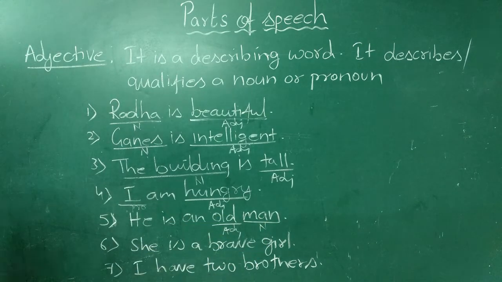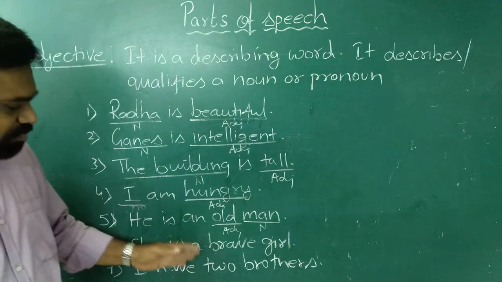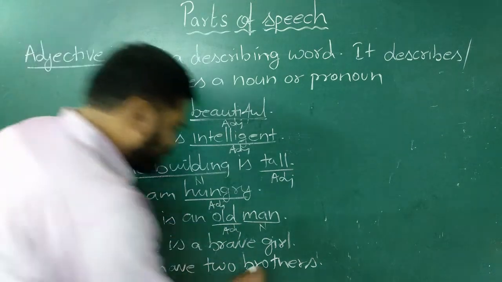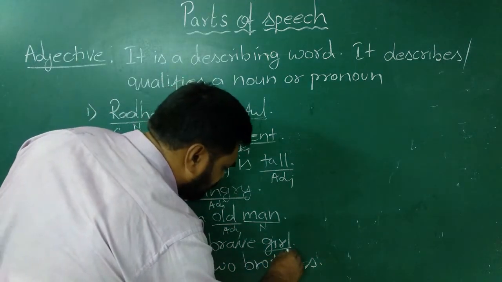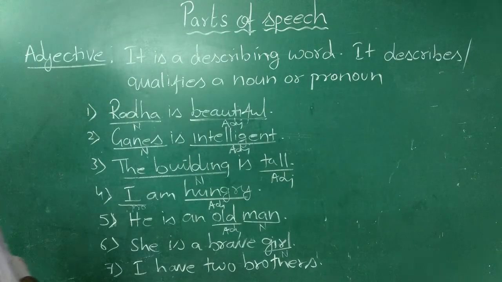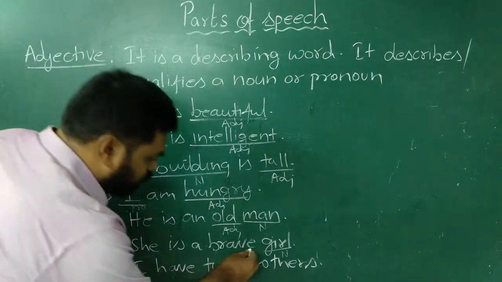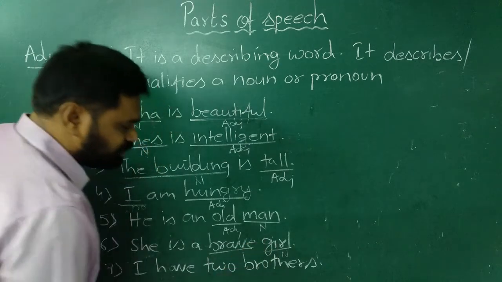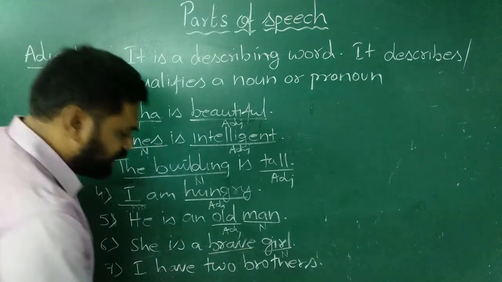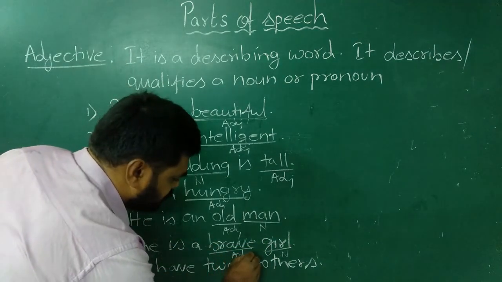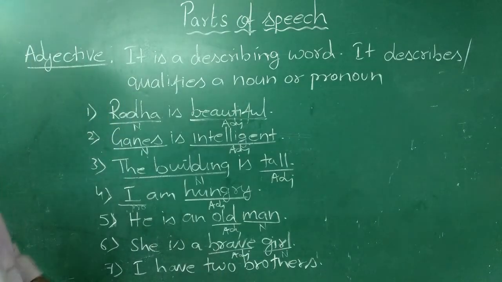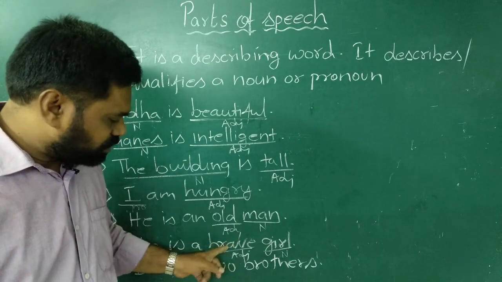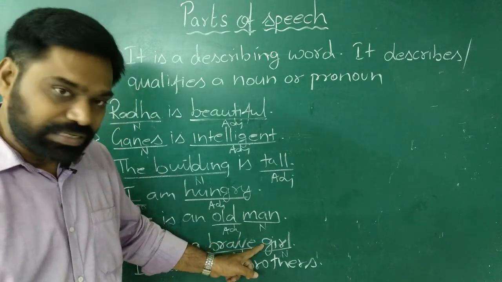Similarly, see the sixth example. She is a brave girl. Now here in this sentence, girl is a noun, and the word brave qualifies or adds to the meaning of the word girl, and hence it will be an adjective. So brave is an adjective. It describes or it qualifies the noun girl.